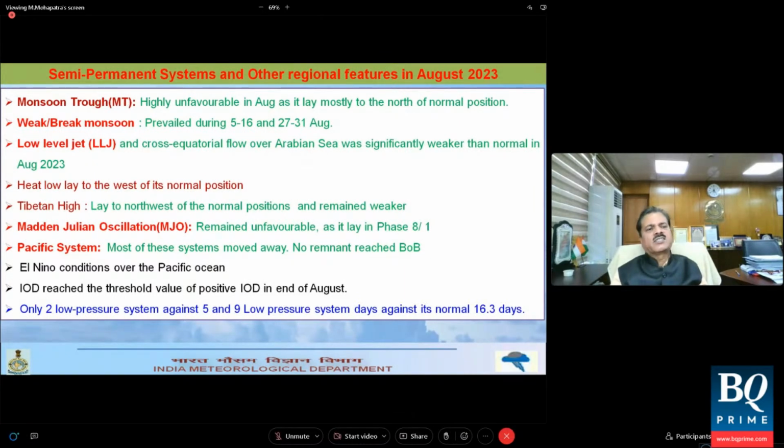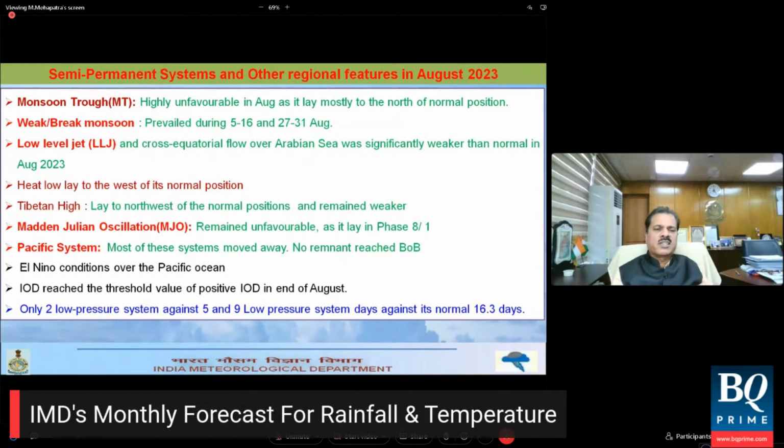Low-level jet, that is the strong wind prevailing over the Arabian Sea, starting from the Somalia coast towards the central Arabian Sea, was weaker during the month of August as compared to the normal flow pattern. The cross-equatorial flow over the Arabian Sea was also weak. Heat low, which is another parameter of the monsoon conditions, is located over Pakistan.